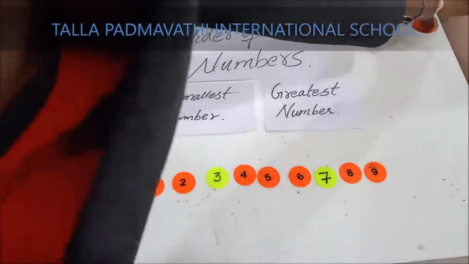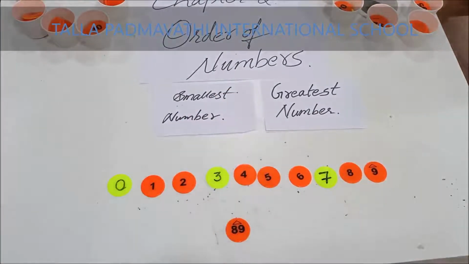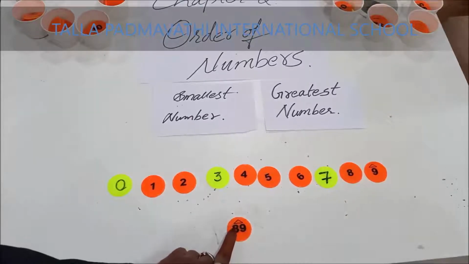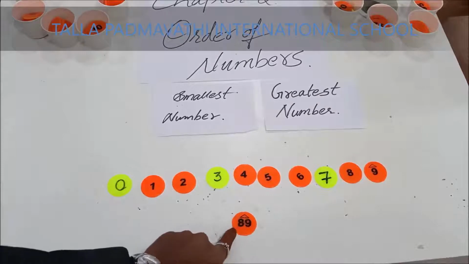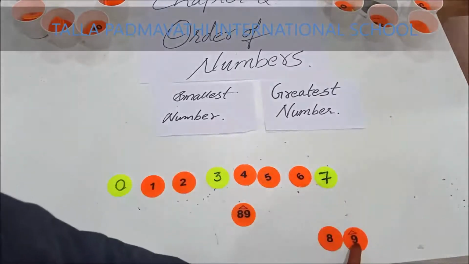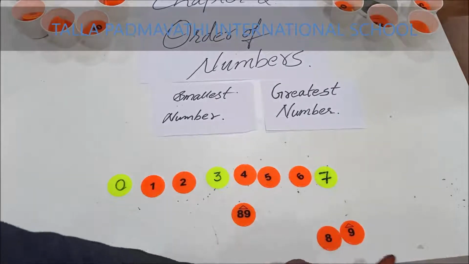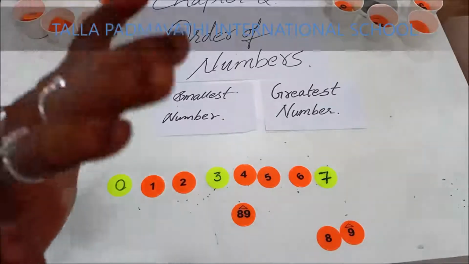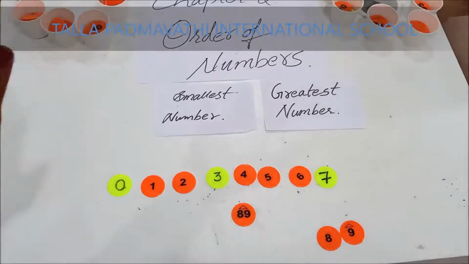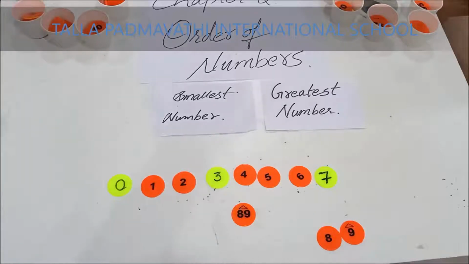Like I am showing you 89. What are the digits? How many digits are used? 1 and 2. 89 is a 2-digit number. What are the digits used? 8 is a digit and 9 is a digit used to form 89. So there is no number which is formed without using these digits. These are the digits which are used to form any number.